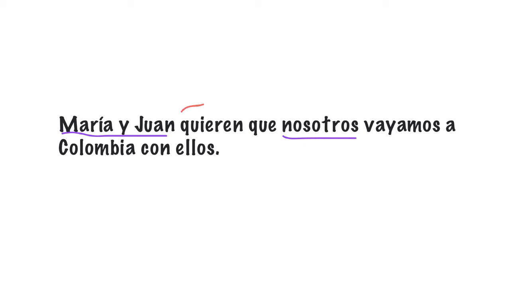Okay, a subjunctive trigger of influence. Quieren. Okay. Do we have two verbs? Yes, we have quieren and we have vayamos. We have two subjects, two verbs, a subjunctive trigger. Do we have two sentences? Okay, yes, we do.